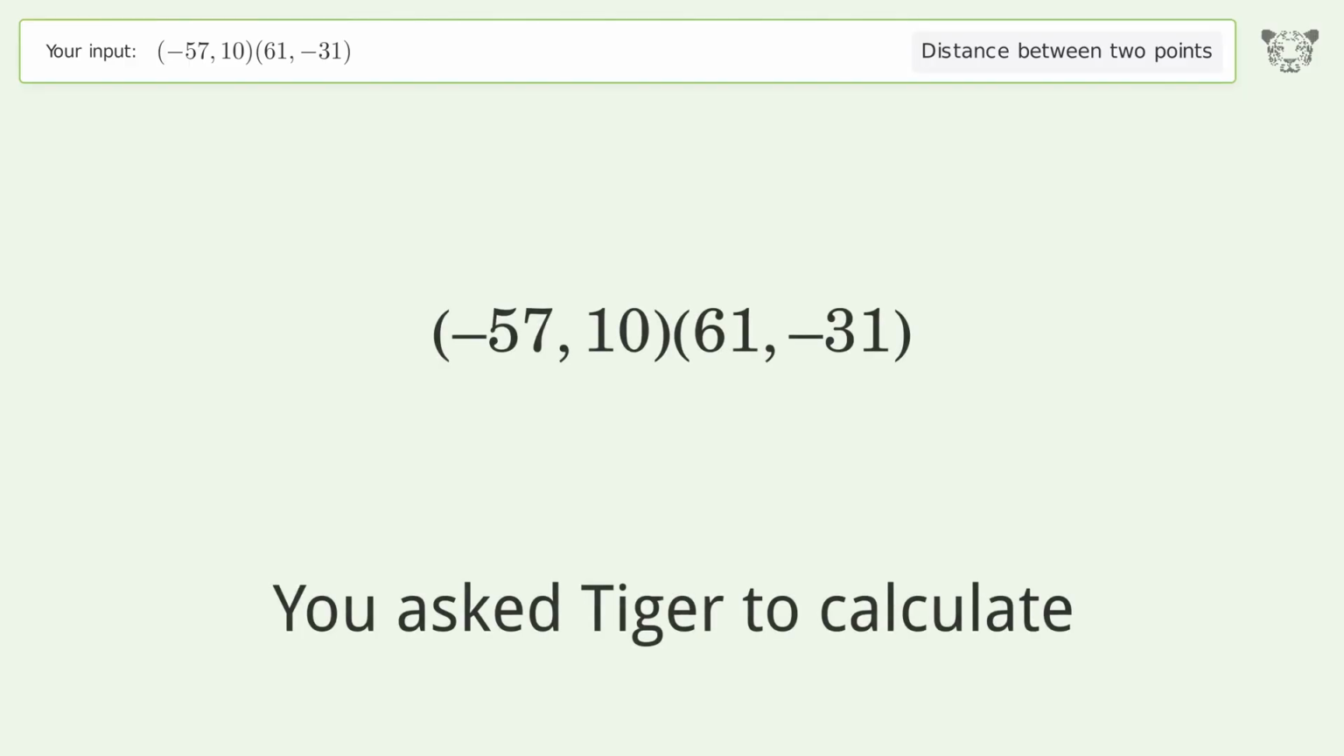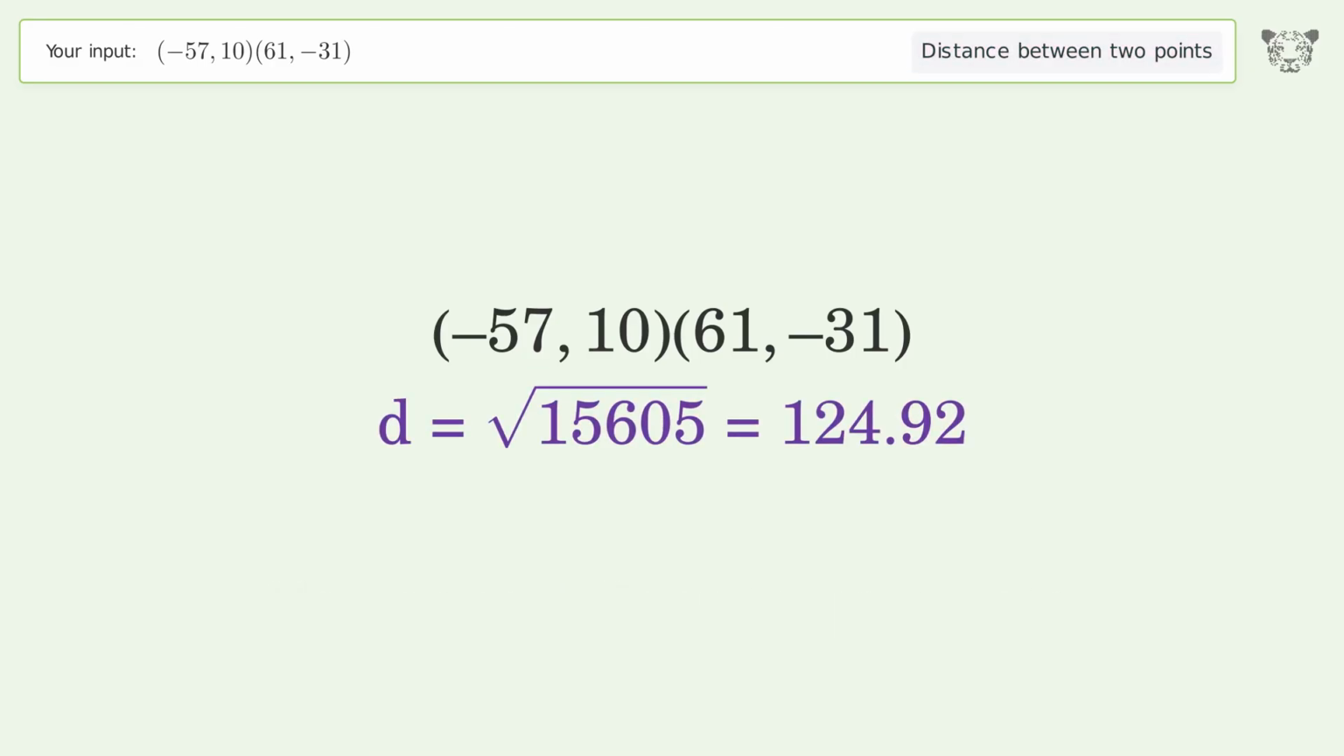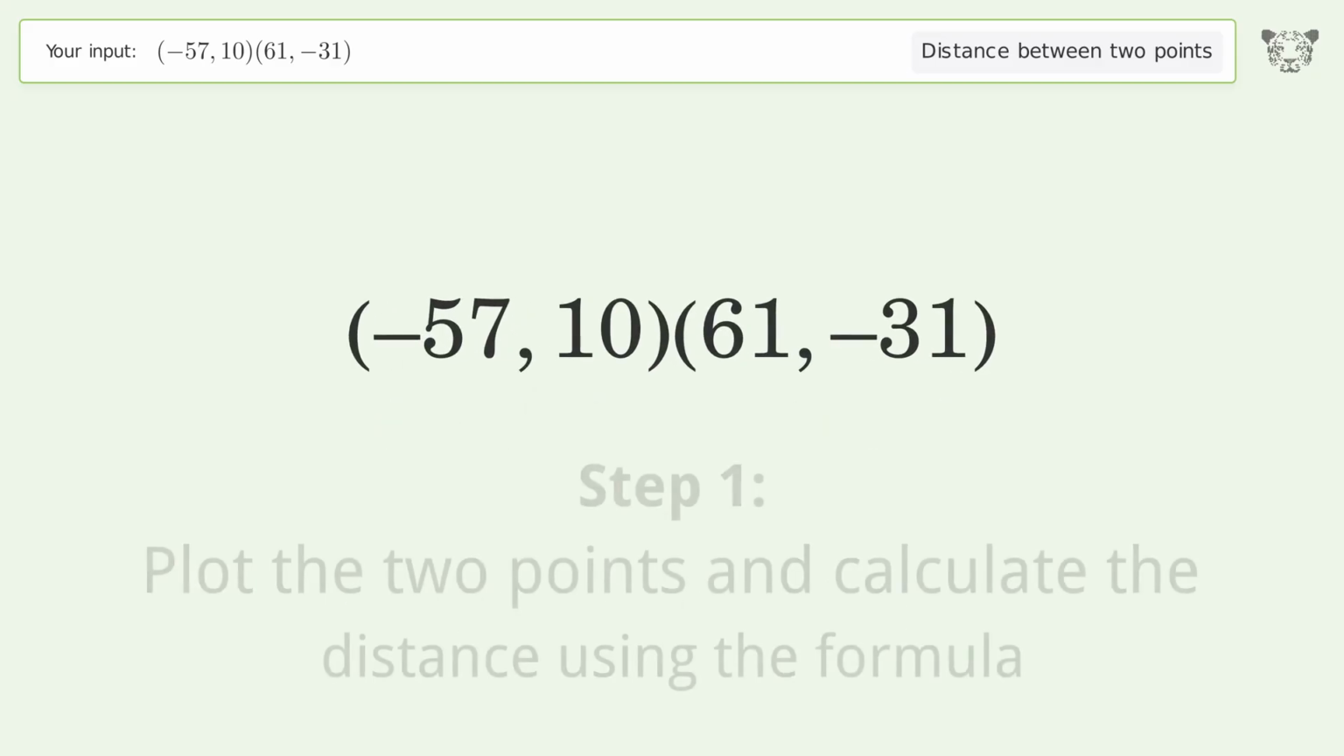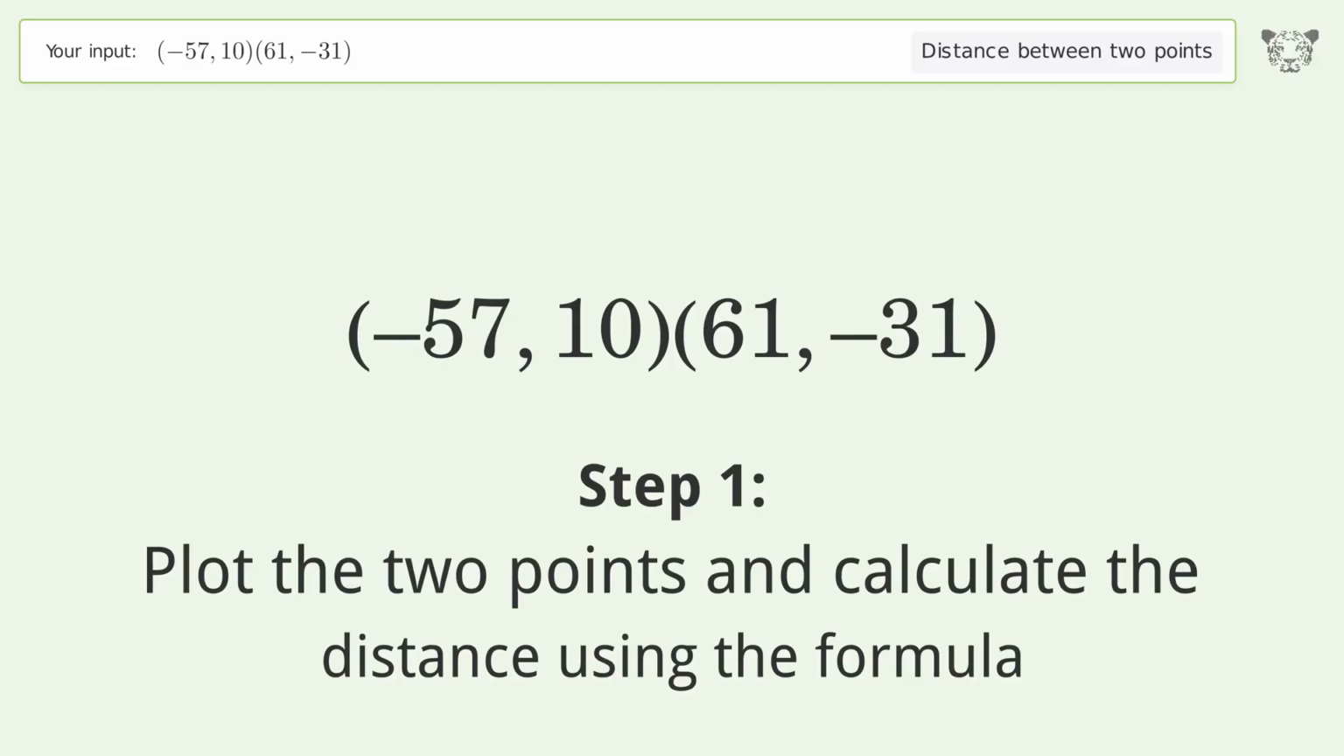You ask Tiger to calculate. This deals with the distance between 2 points. The distance between the 2 points is the square root of 15,605 or 124.92. Let's solve it step by step. Plot the 2 points and calculate the distance using the formula.